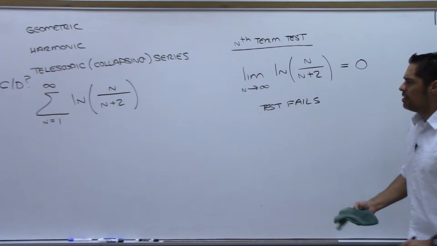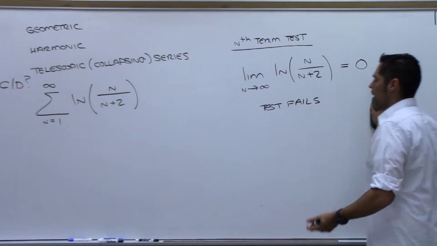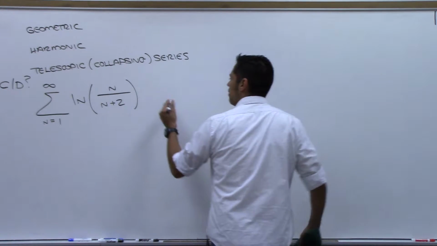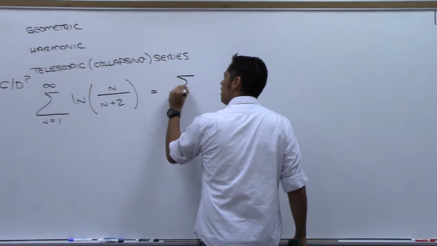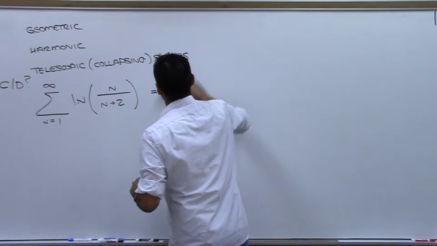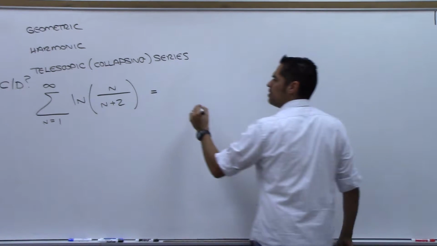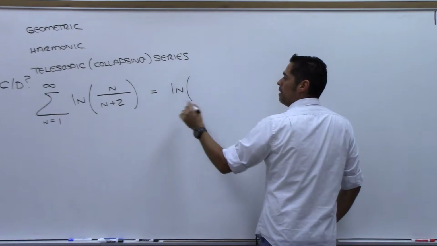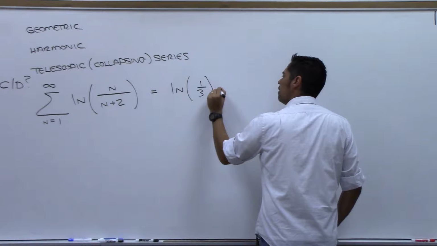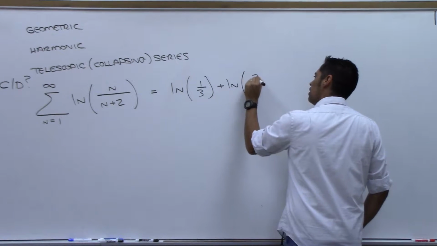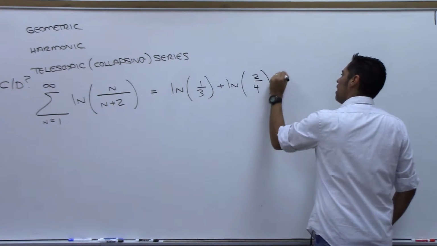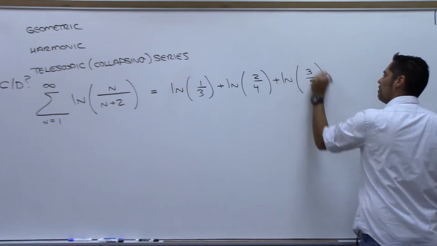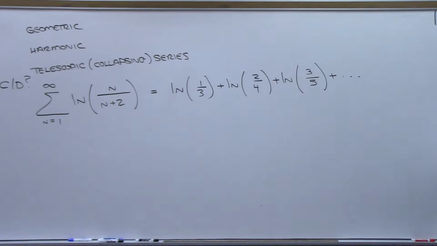All right, so why is this special? Why is it different? Why are we going to be able to handle this? Well, anybody recognize something in there that I might be able to do here? Oh, you know what? Let's do this before I get you to recognize. Let's write this series out. This is natural log of, like let n be 1, you get 1/3 and then plus natural log of 2/4 plus natural log of 3/5, right? Plus dot, dot, dot.